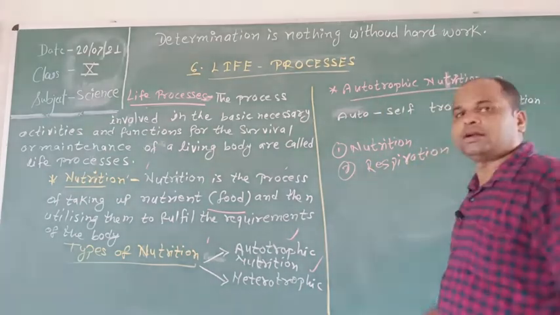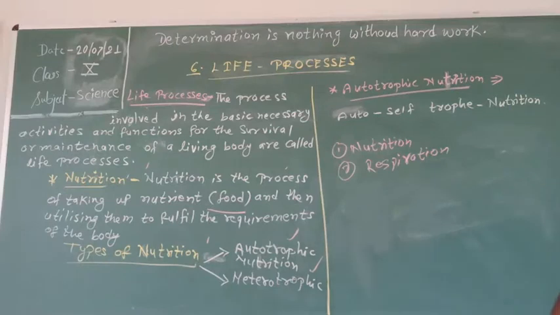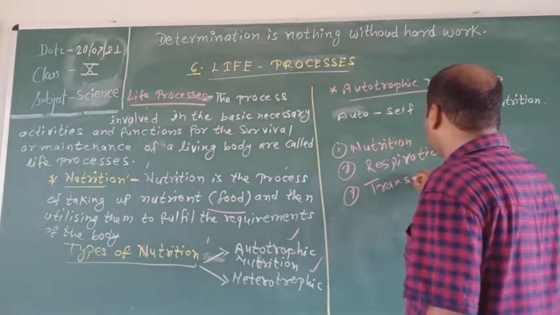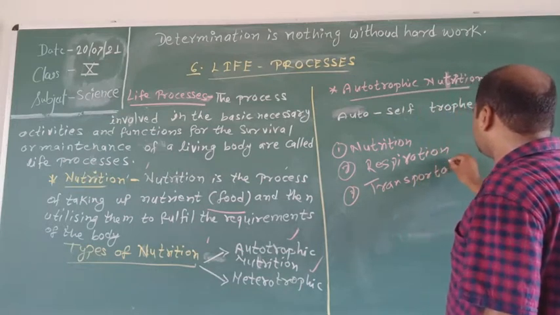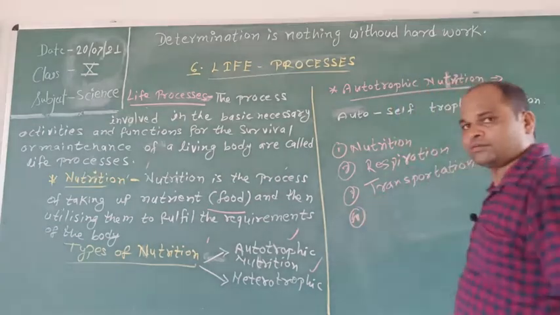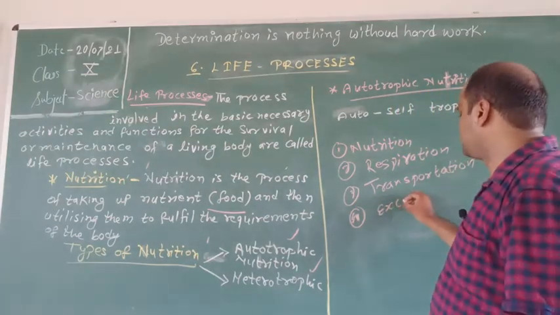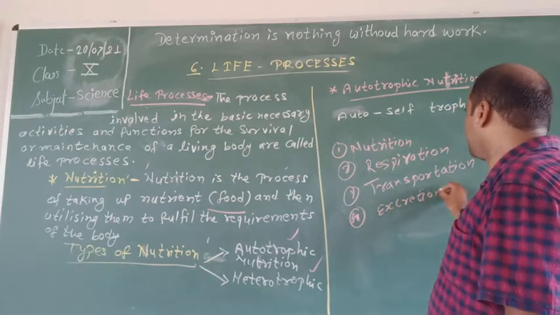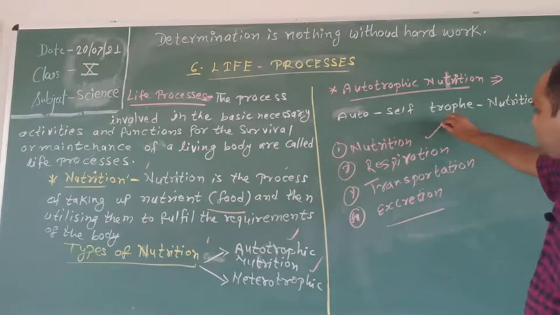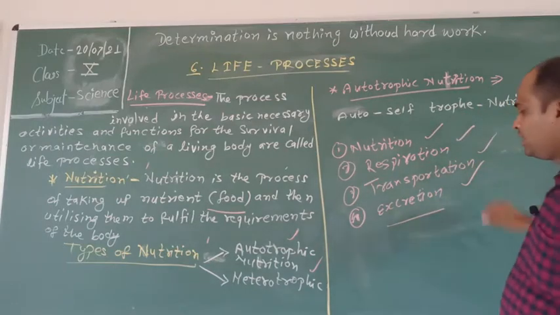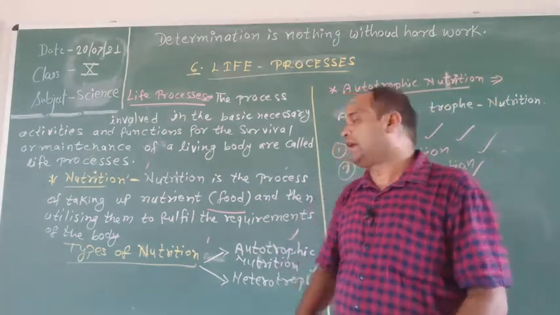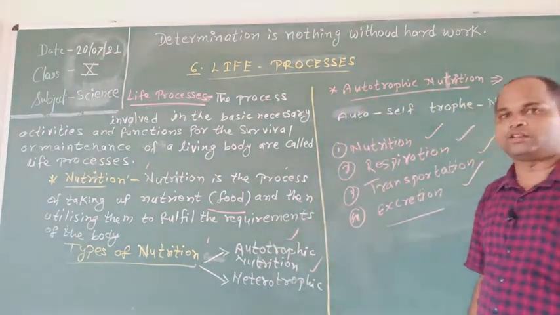Third is transportation. And the fourth life process is excretion. So I hope you all understood. These four, nutrition, respiration, transportation, and excretion, are the most important life processes.